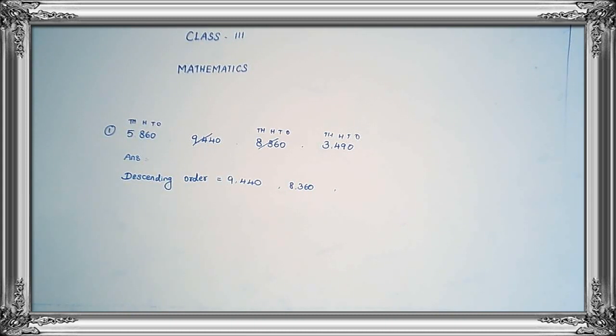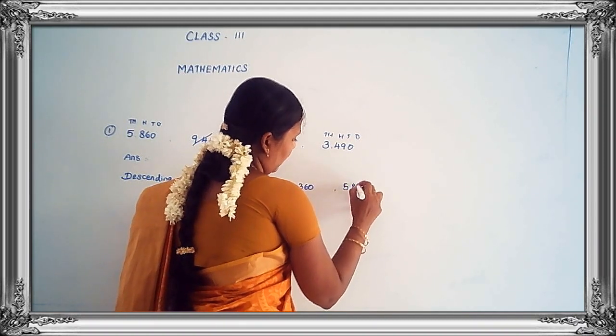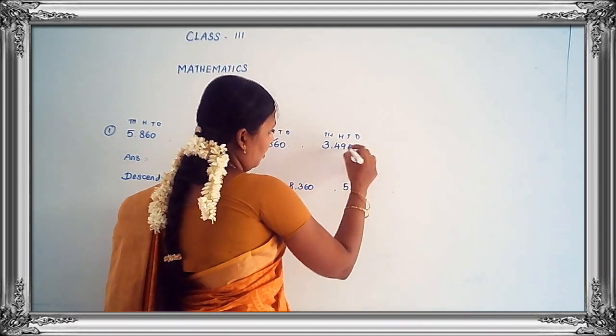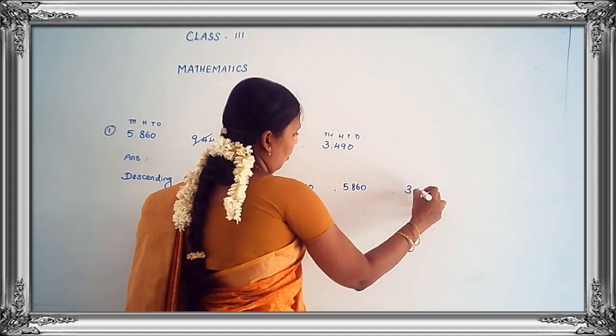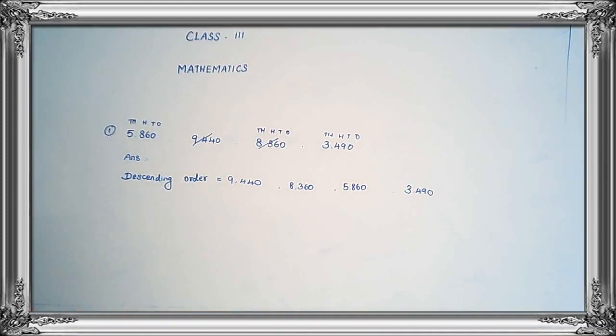So we have to write 5,860. Then see the next one, 3,490. Do you understand, children?